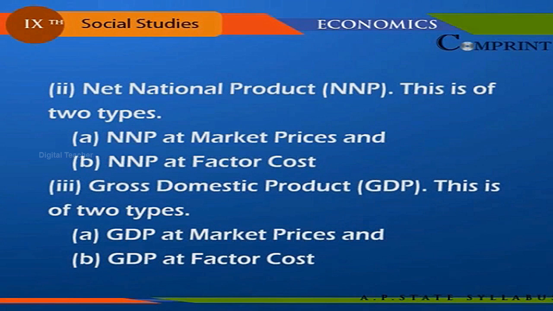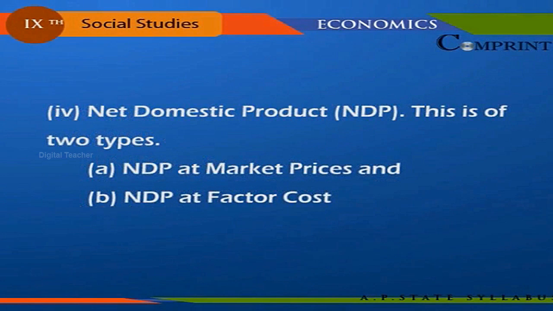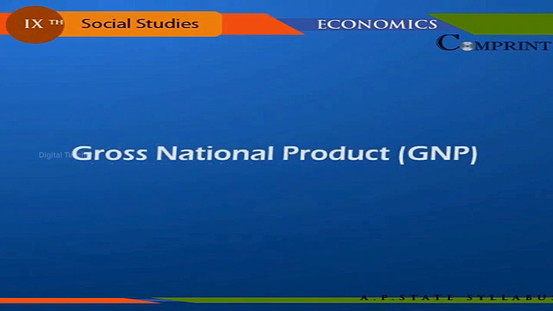Gross Domestic Product (GDP). This is of two types: A. GDP at market prices, B. GDP at factor cost. 4. Net Domestic Product (NDP). This is of two types: A. NDP at market price, and B. NDP at factor cost.